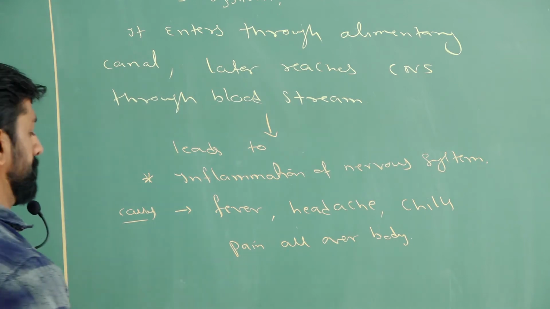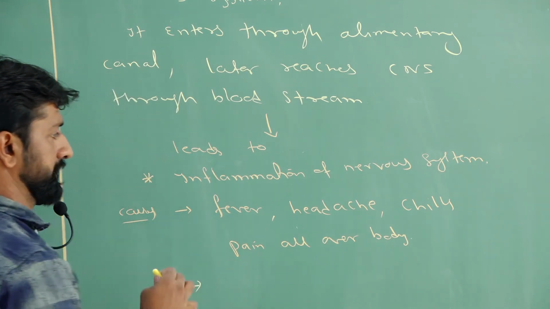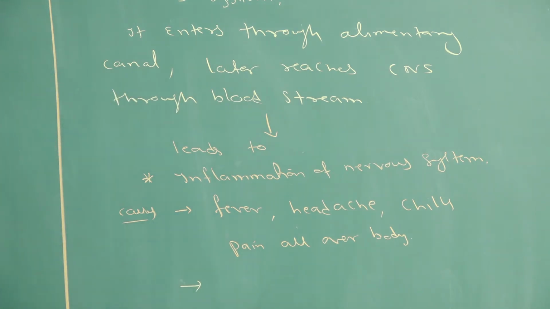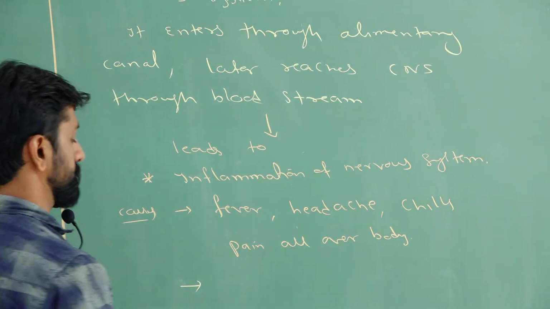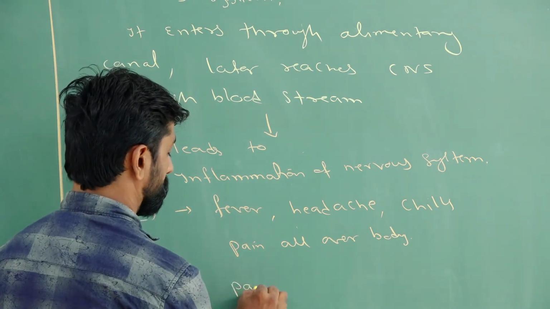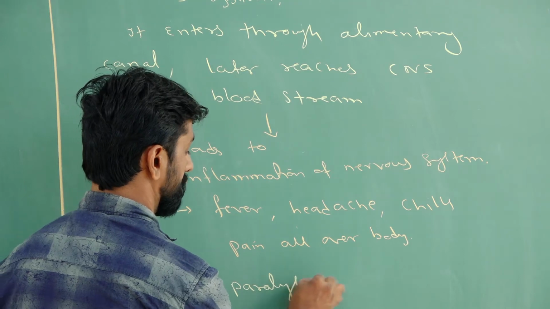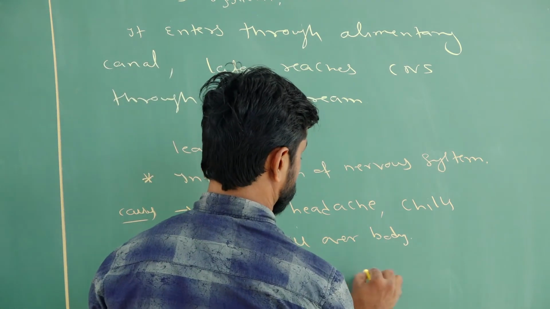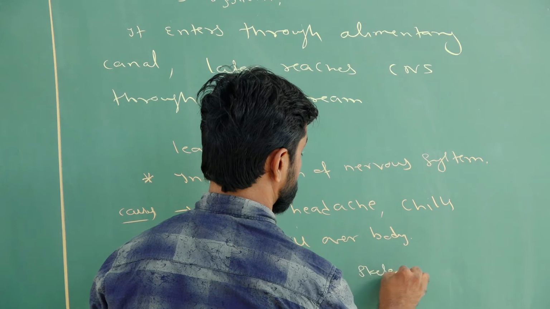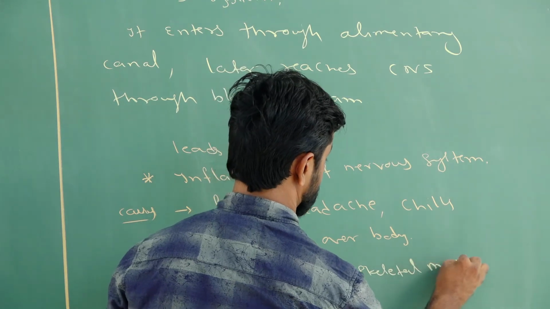Then, as the inflammation of the nervous system is involved, it leads to paralysis of the muscles, particularly the skeletal muscles.